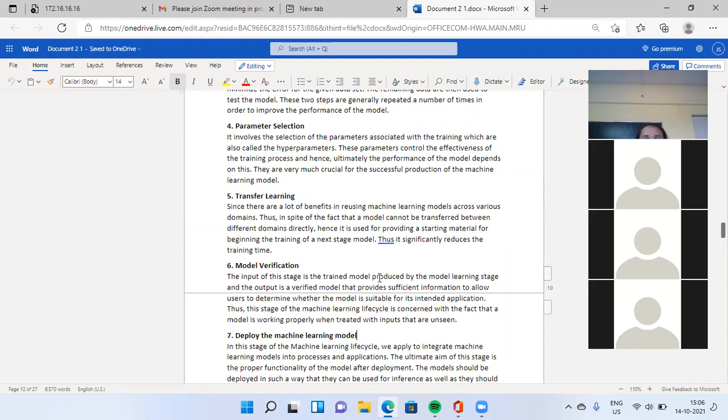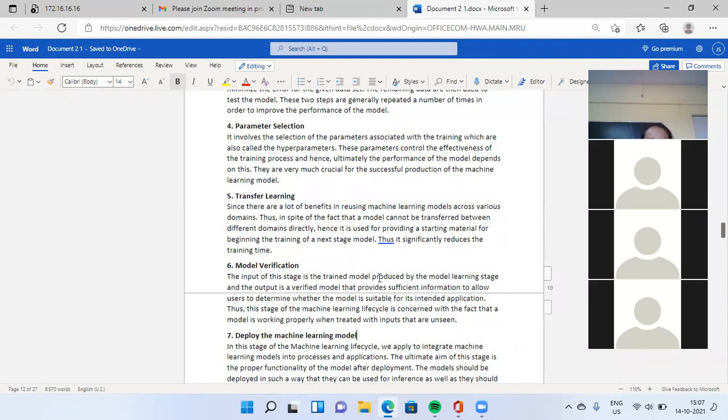You know the SDLC model. There are 7 steps, the same: first analysis, next design, after the design there is coding, testing, maintenance. In the SDLC model there are 7 steps; the same as that, the machine learning model also has 8 steps. Your machine learning application goes through each step.